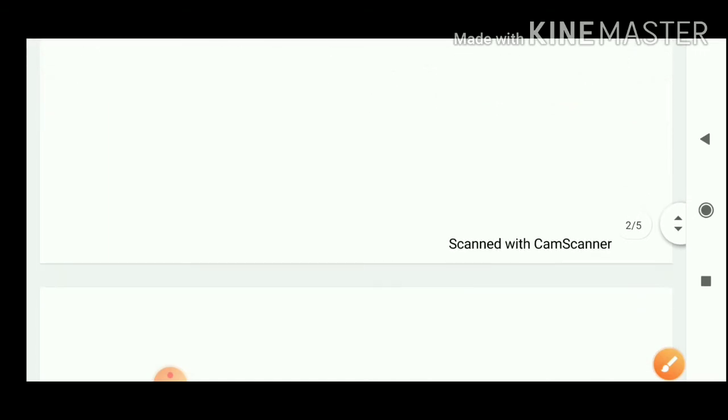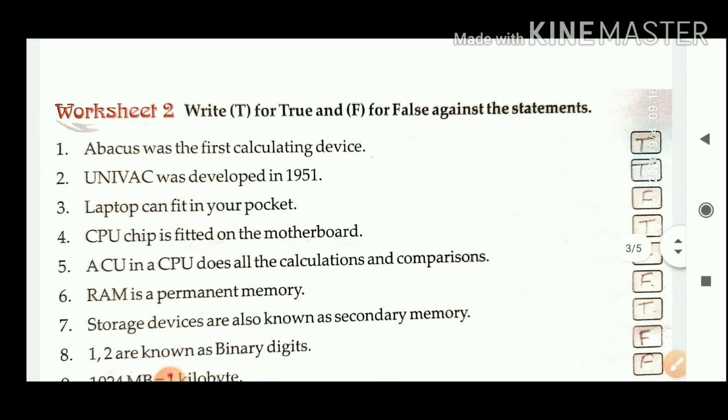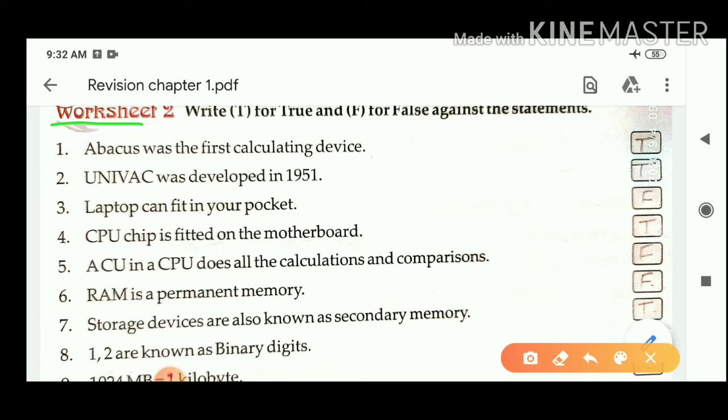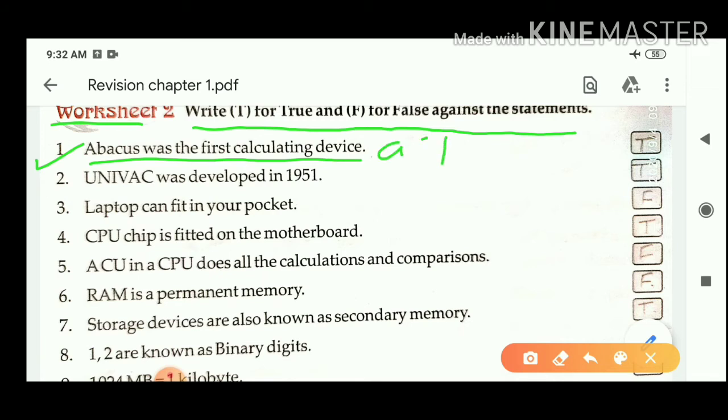Next is worksheet 2. Write T for true and F for false against the statements. Question 1. Abacus was the first calculating device. Option A, true, and option B, false. So the correct answer of this question is option A, means true. Abacus was the first calculating device.